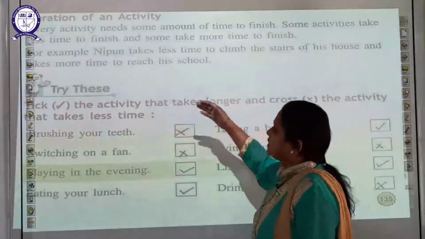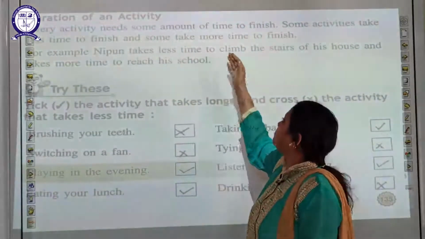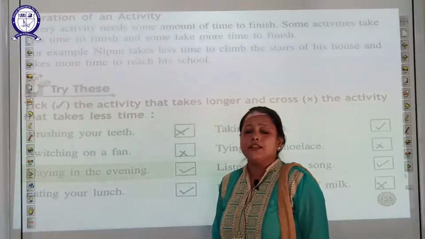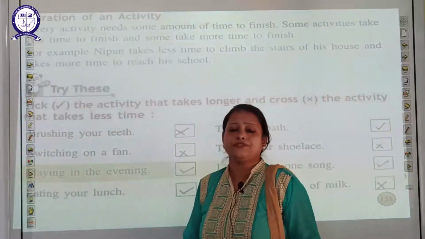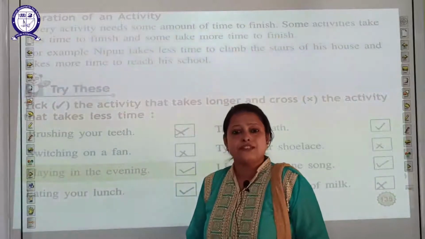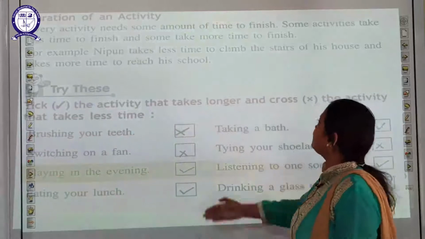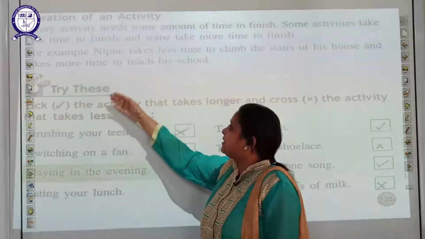Some activities take less time to finish and some take more time to finish. There are so many activities, students, but there are some activities which take a very long time to finish, and some activities which take very little time to complete. For example, let us see an example.